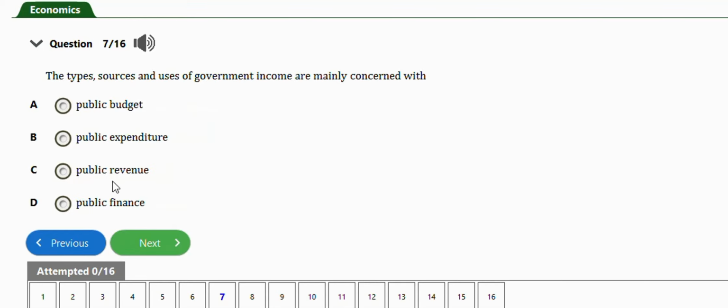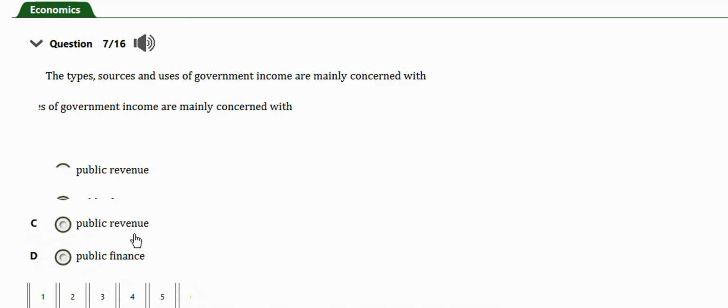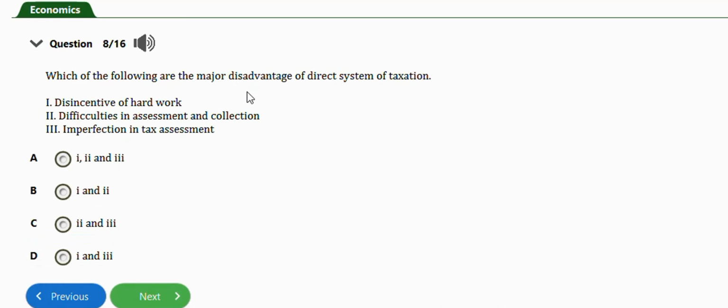Next question, it says the type, sources, and uses of government income are mainly concerned with public finance. Option D. Okay, very important. The next question says which of the following are the major disadvantages of the direct system of taxation? We have disincentive to hard work, difficulties in assessment and collection, imperfection in tax assessments. All of them are included. So the right answer is option A. All the ones we have here are major disadvantages of the direct system of taxation.